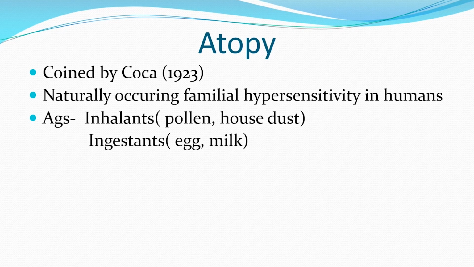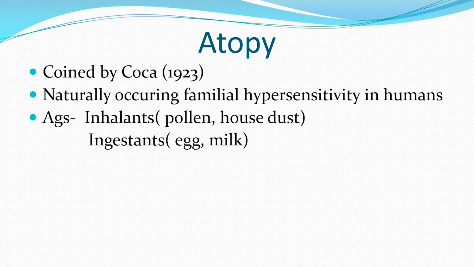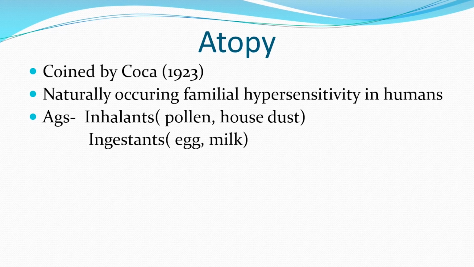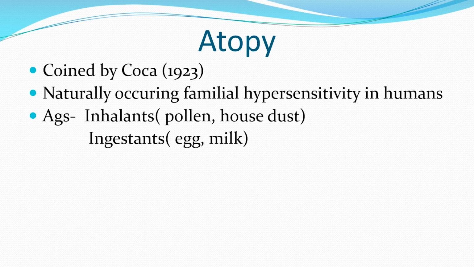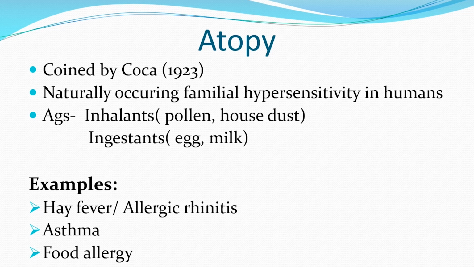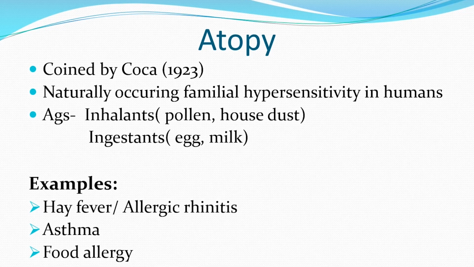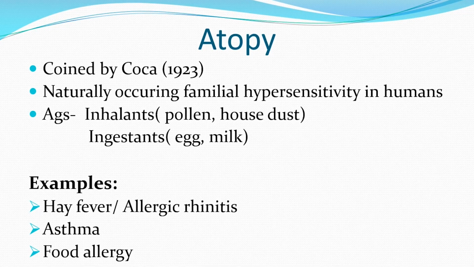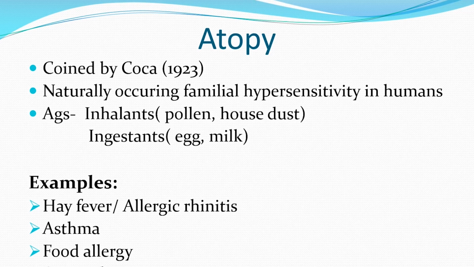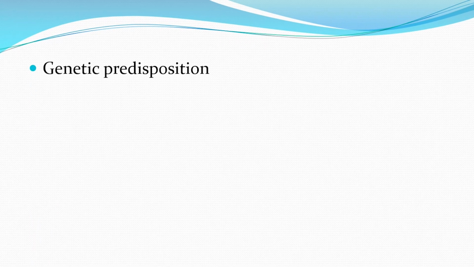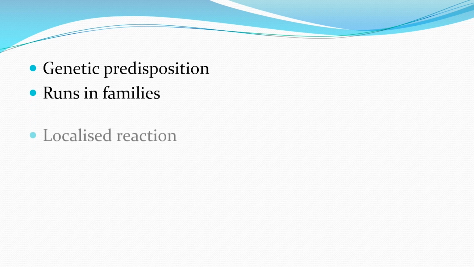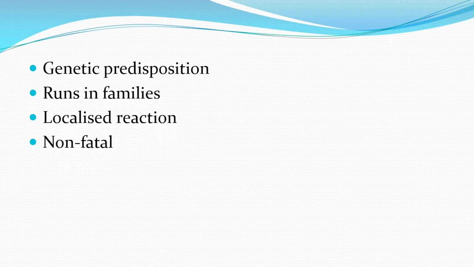This usually occurs by allergens which are either inhalants or ingestants. The commonest allergens are pollen grains, house dust, egg and milk. Some examples of this localized atopic type 1 hypersensitivity reaction are allergic rhinitis or hay fever, asthma, food allergy, drug allergy and atopic dermatitis. So all these are localized hypersensitivity reactions. There is usually a genetic predisposition which runs in families. It's a localized reaction. It is non-fatal.